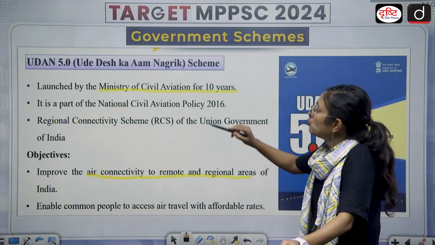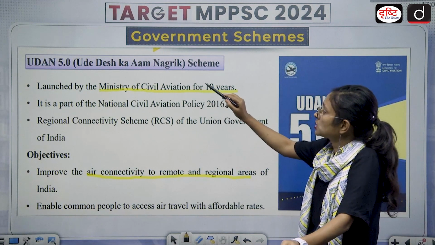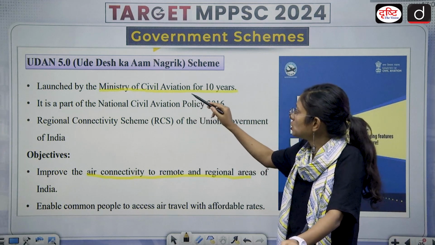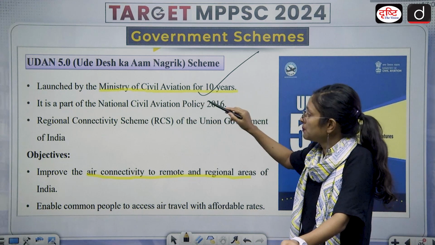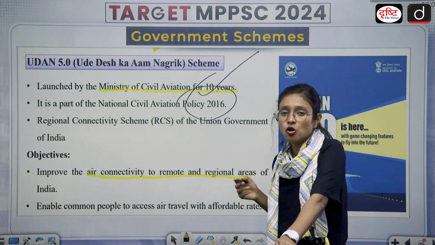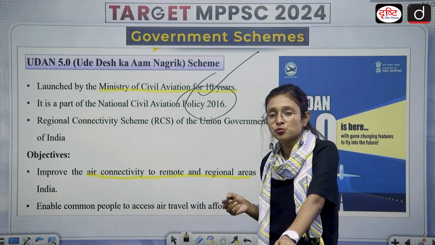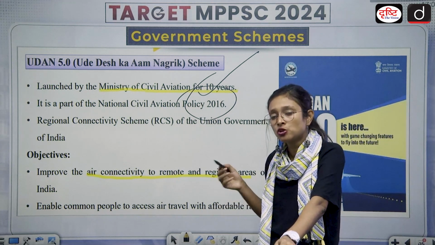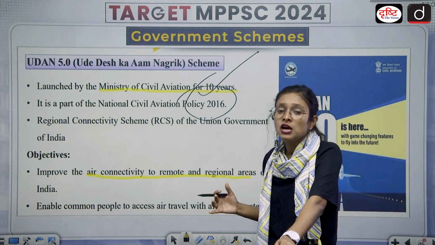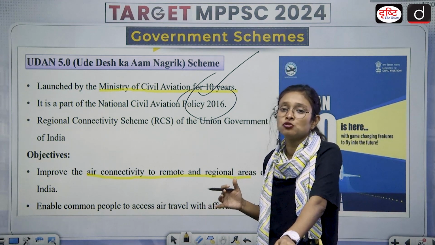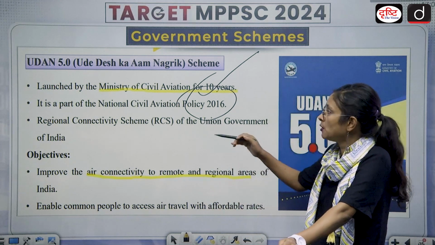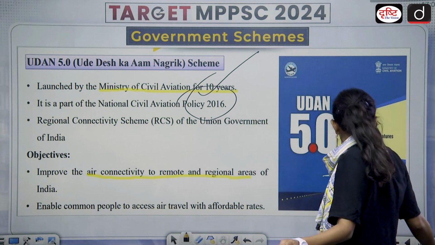Then we have the UDAN 5.0, Ude Desh Ka Aam Nagrik scheme. It is launched by the Ministry of Civil Aviation for 10 years and it is a part of the National Civil Aviation Policy 2016. What is its objective? Its objective is to provide air facilities to remote areas where they are not available, and also air facilities should be available to every citizen, even the marginalized citizens of this country. So this is about UDAN 5.0.